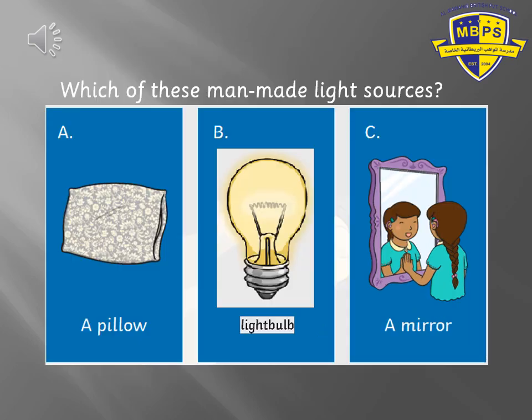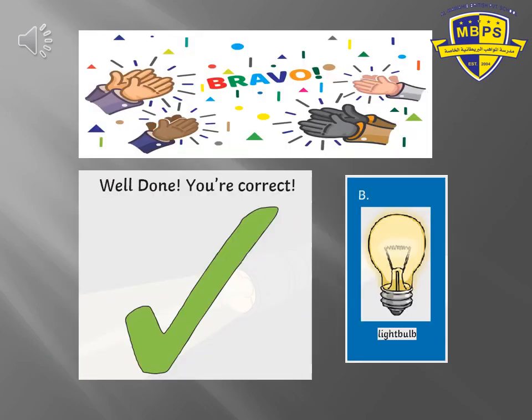Again, we have another 3 pictures. Which of these are man-made light sources? A or B or C? Again, very good girls and boys. Grade 1, perfect today. Everything is perfect. So our correct answer will be the light bulb.